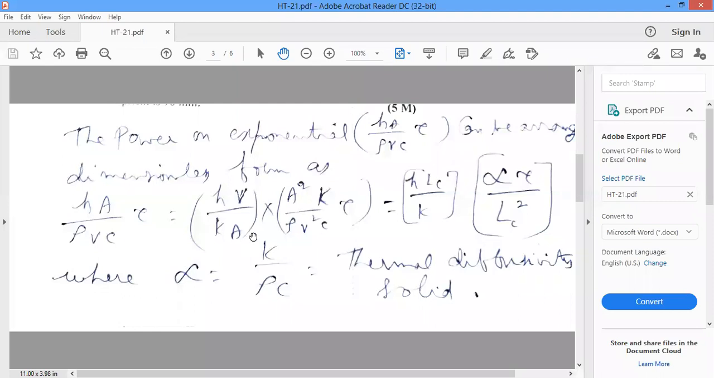So for any solid, for example a cylinder, sphere, plate, or cube. For a cube, the volume is L cube, where L is the side, and the surface area is 6L square.